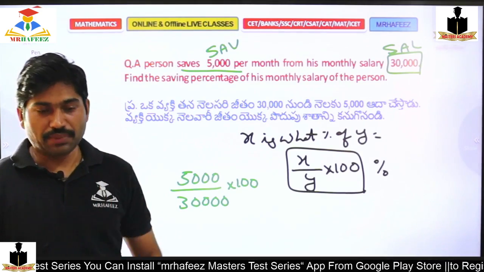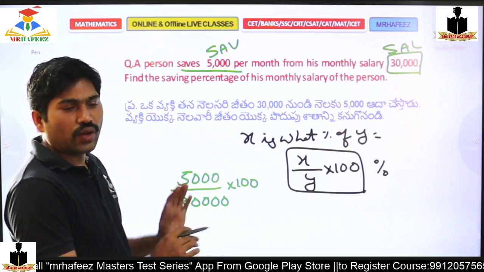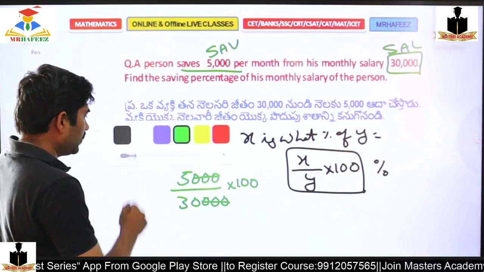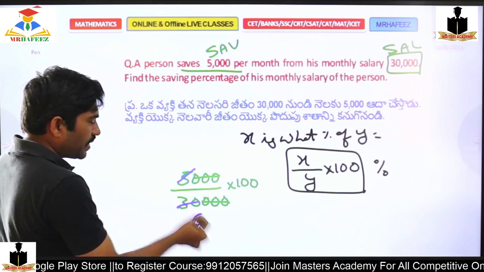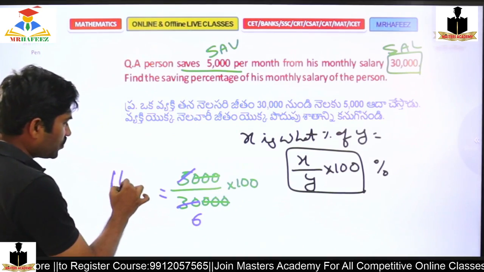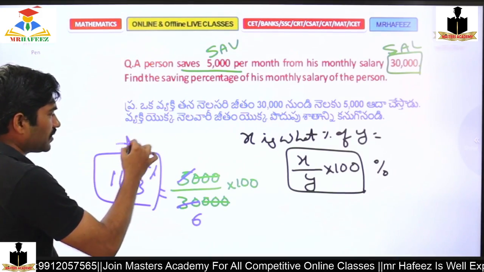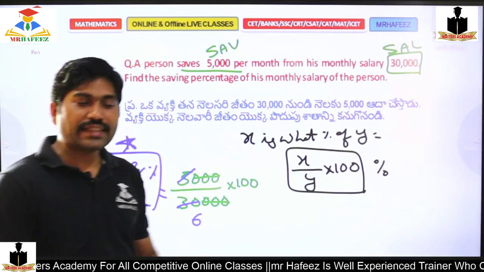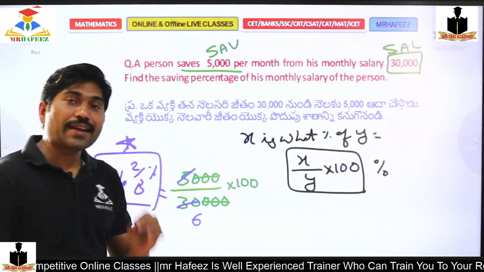Very, very simple. So 5,000 divided by 30,000 into 100. So 3 zeros will get cancelled, and later 5 ones, 5 6 times. So 100 by 6 is nothing but 16 2 by 3%. 16 2 by 3%. Very simple. If you are clear and if you are with me, type W in the comment box.